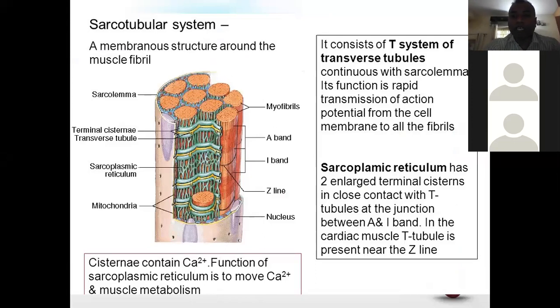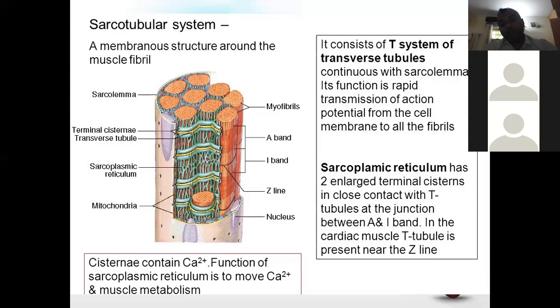What are the basic differences that I want? First, you see the sarcotubular system is what? It is a membranous structure around the muscle fiber. Muscle fiber के around membranous structures होते हैं, which are made up of the terminal cistern and tubules, transverse tubule and terminal cistern, and there is sarcolemma के अंदर कुछ terminal cistern and tubules which they make. T system or the transverse tubules are continuous with the sarcolemma. It functions in rapid transmission of action potential from the cell membrane to all fibrils.